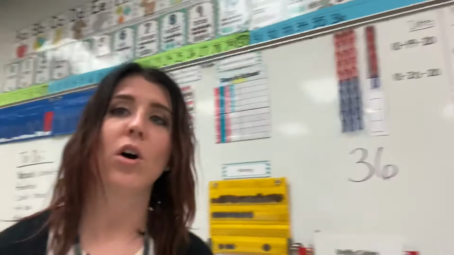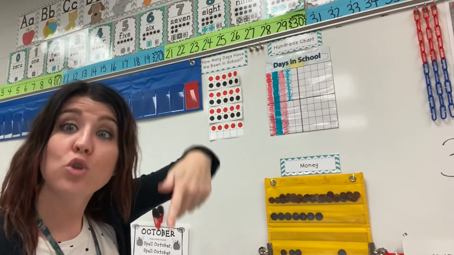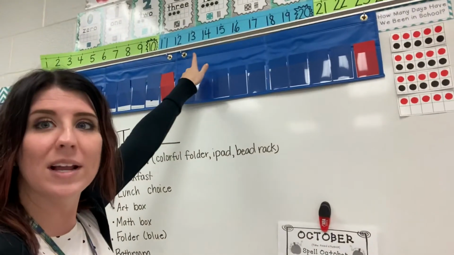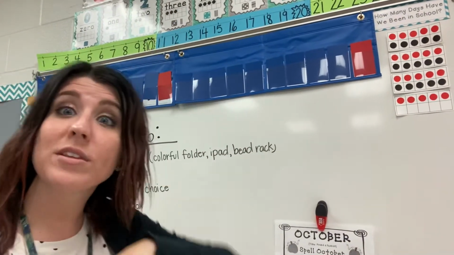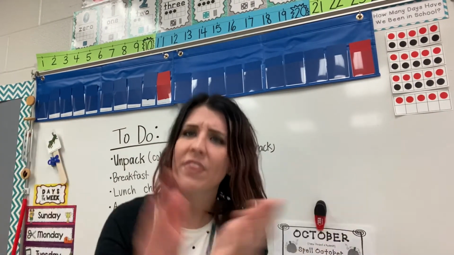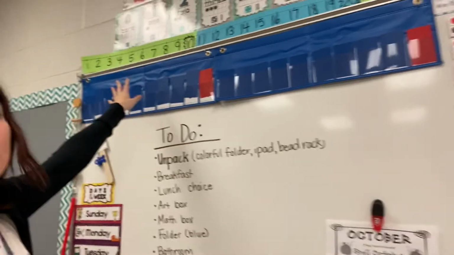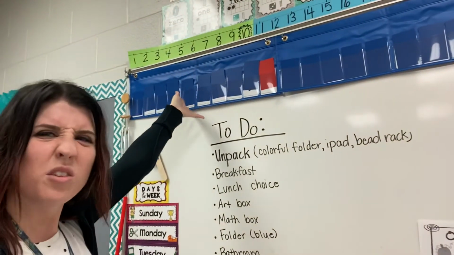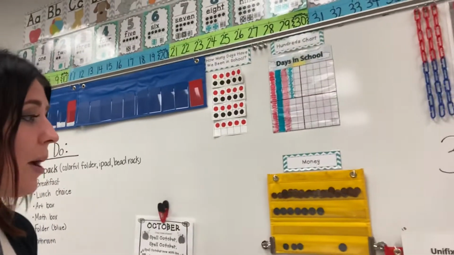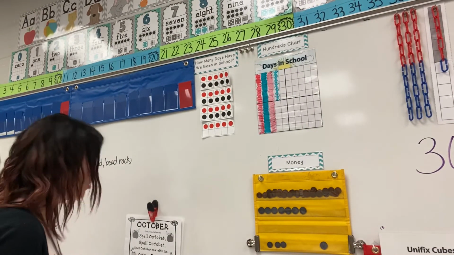Do you remember what we call all these numbers with 2 10s? The 20s. That's the 20s family. What about the numbers that have 1 10? Those are the teens. 1 10, that's a teen. And do you remember what we call these over here? Those are the ones family. Very good. All right. I do want to go over your 10 frames for just a minute.